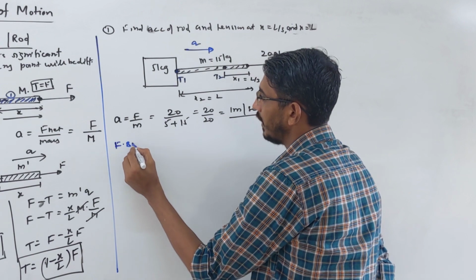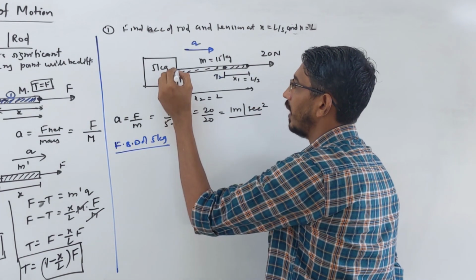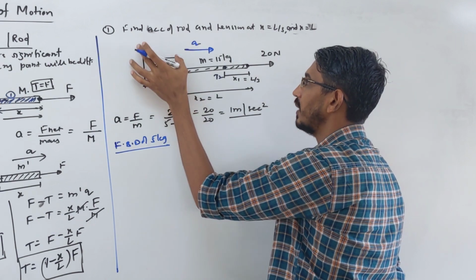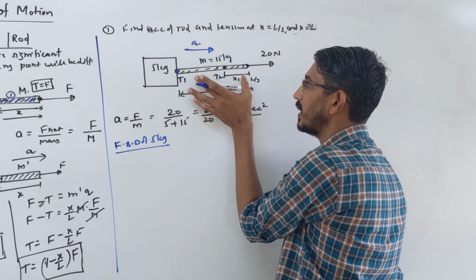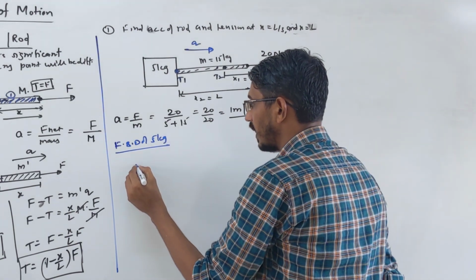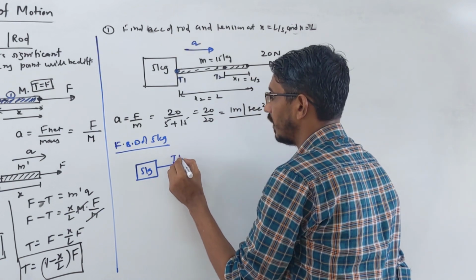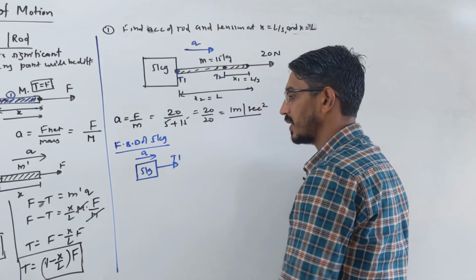So let's write. I am writing the FBD of this 5 kg block, because I have to find the tension at this point, so I cut here. Either you take this piece or this piece, you will get the same answer. It doesn't matter. So I take the 5 kg block. This is your 5 kg block. Here I call the tension T1, and there is no other force, it is just accelerating in this direction.